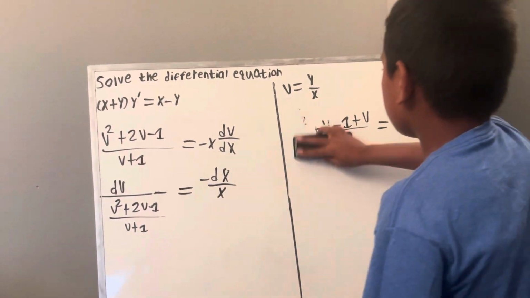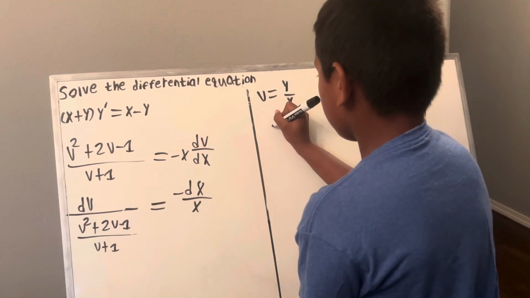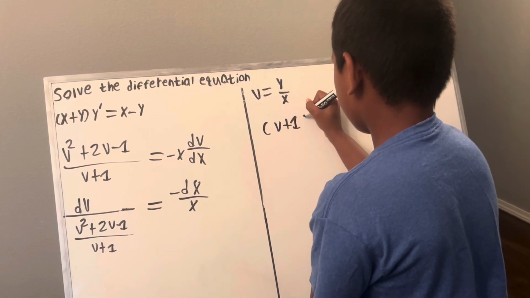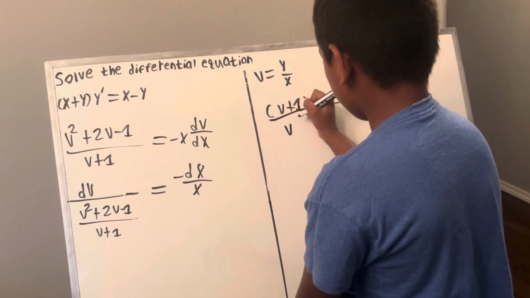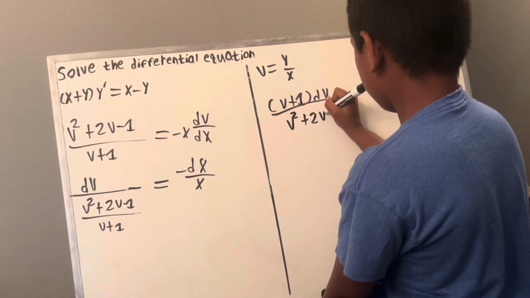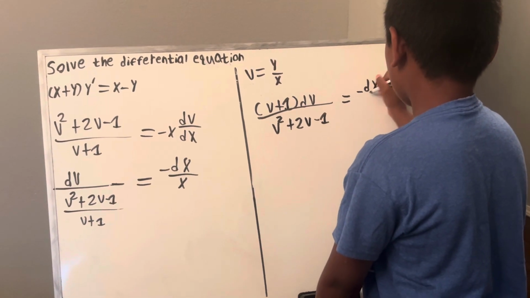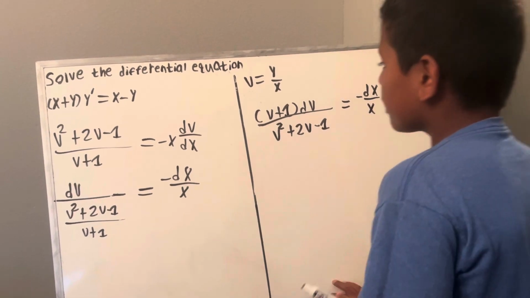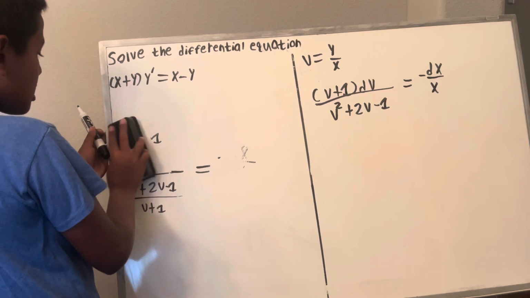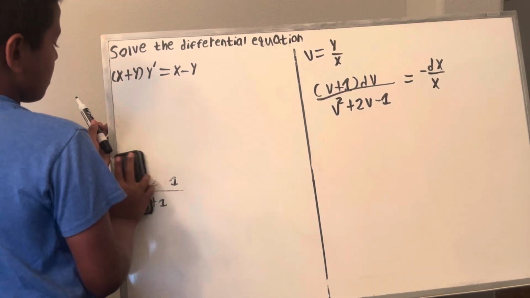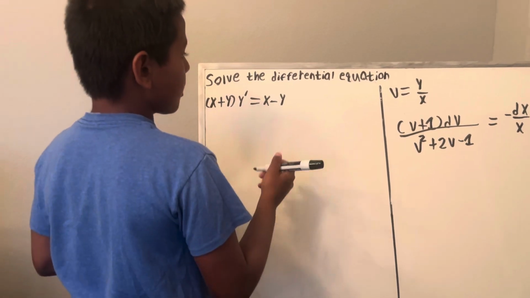So now same as (v plus 1) dv over v squared plus 2v minus 1, and that is equal to negative dx over x. So now we take integration on both sides.